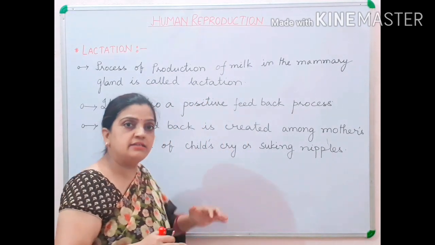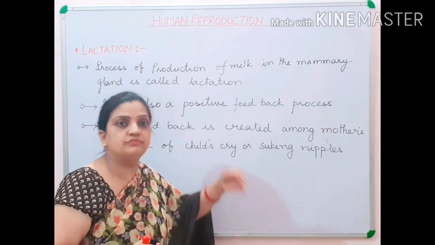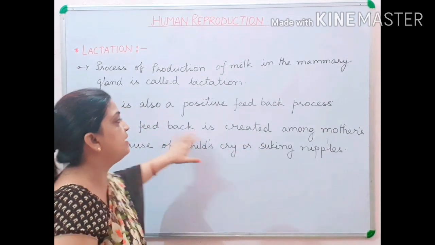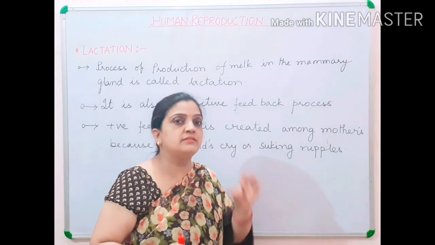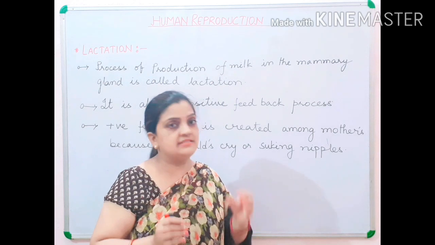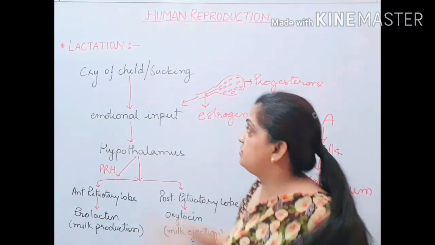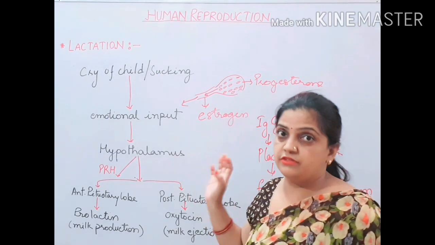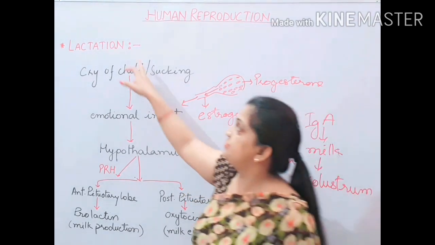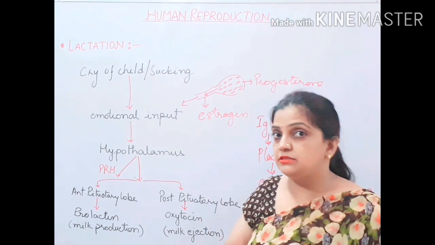Now let us understand in detail how the cry and the sucking of the nipples create a positive feedback among the mothers to secrete or produce milk inside the mammary gland. So now children, let us try to understand the positive feedback, that is, how your lactation process is given a positive feedback by the child.